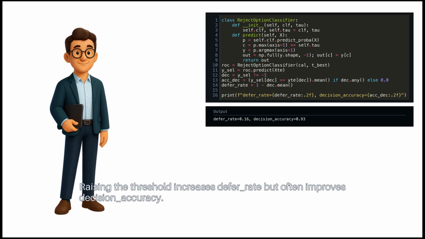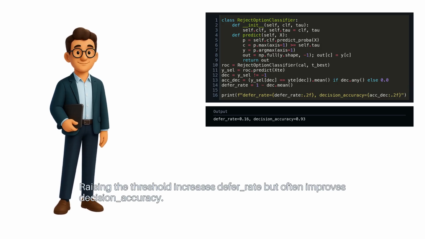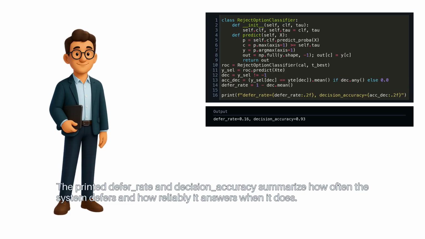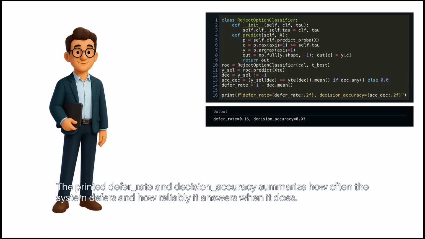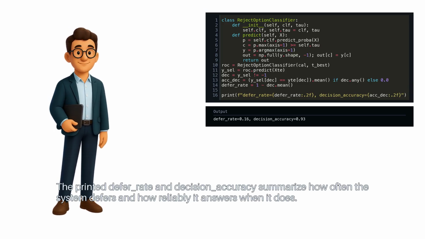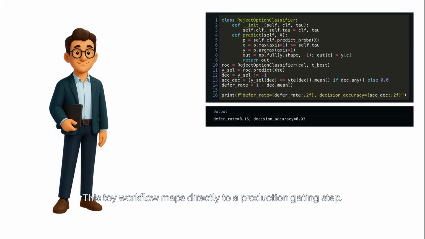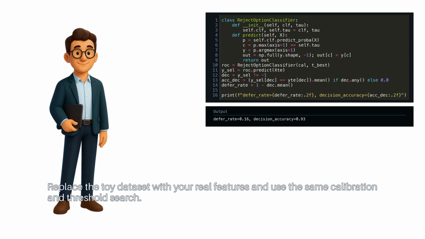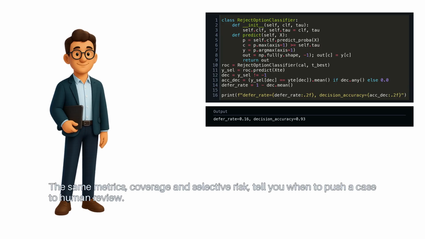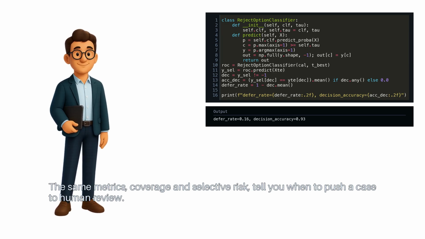Raising the threshold increases defer rate, but often improves decision accuracy. The printed defer rate and decision accuracy summarize how often the system defers and how reliably it answers when it does. This toy workflow maps directly to a production gating step. Replace the toy dataset with your real features and use the same calibration and threshold search. The same metrics, coverage and selective risk, tell you when to push a case to human review.